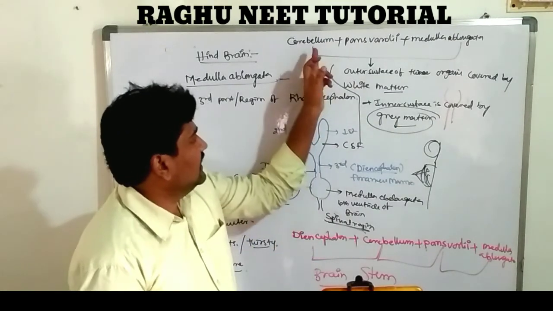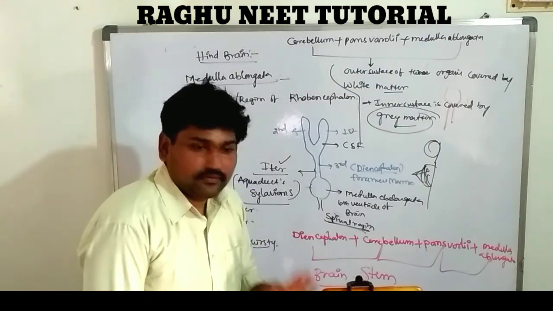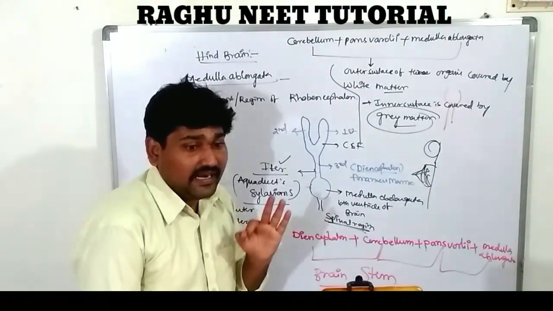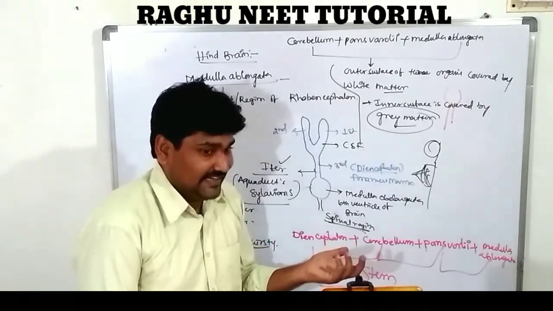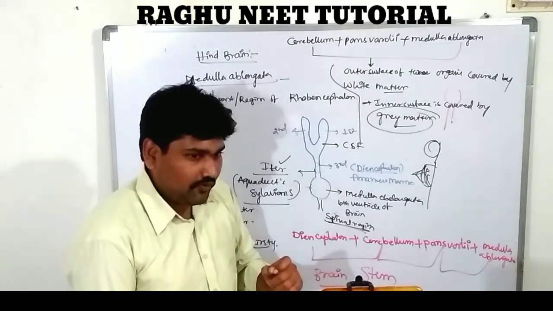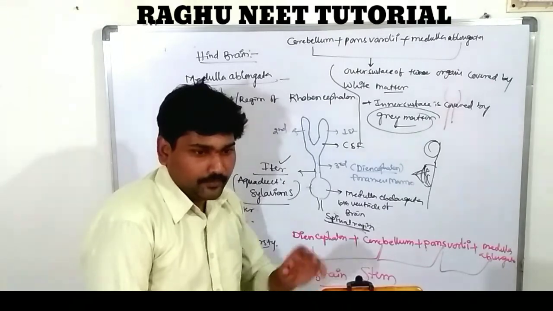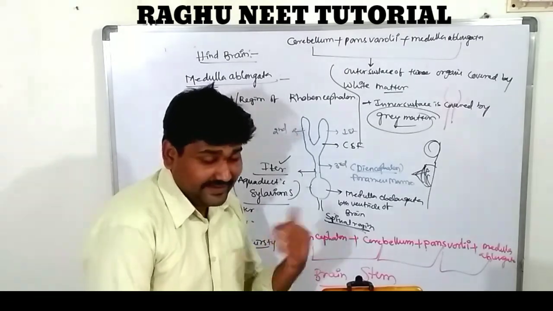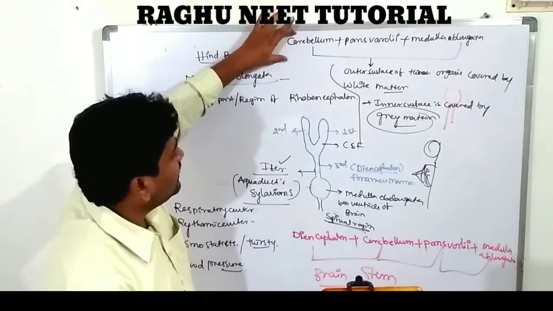Next, very important: the cerebellum, pons varoli, and medulla oblongata. These three are completely different from the remaining regions. In all other regions of the brain, the outer surface is covered by gray matter called the cerebral cortex, which is gray in color, and the cerebral medulla is white. But this is an exception. In these 3 regions, the outer surface is white in color and the inner surface is gray in color. This is the exception for these 3 parts.